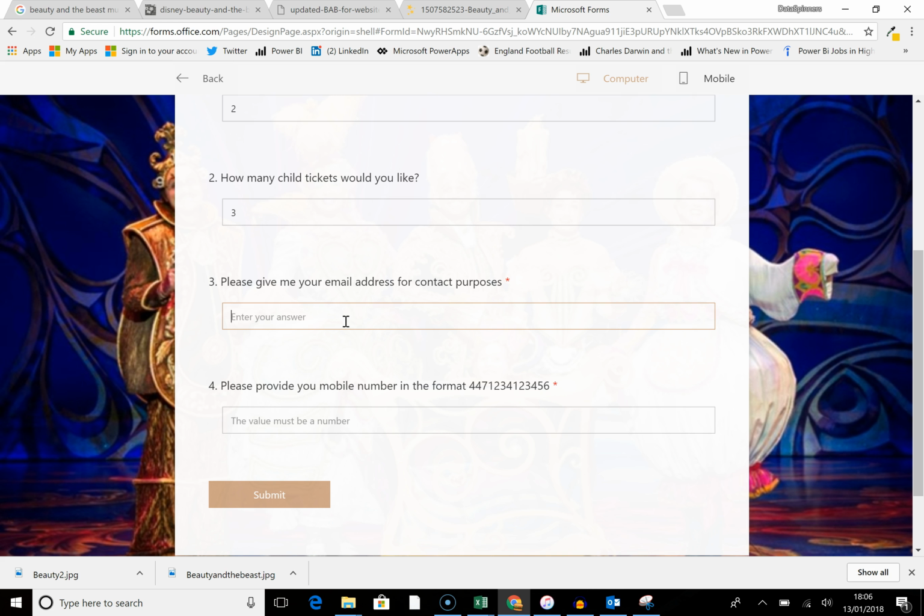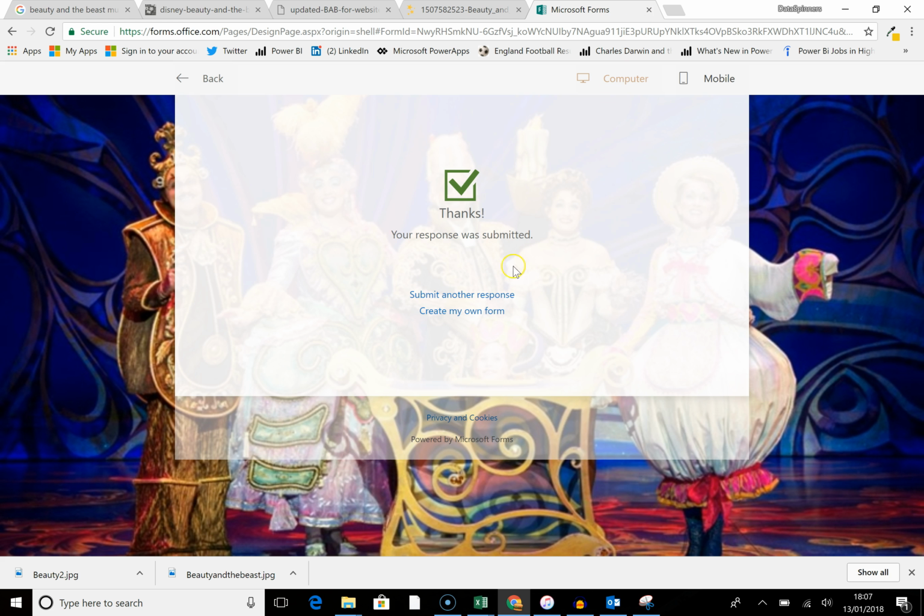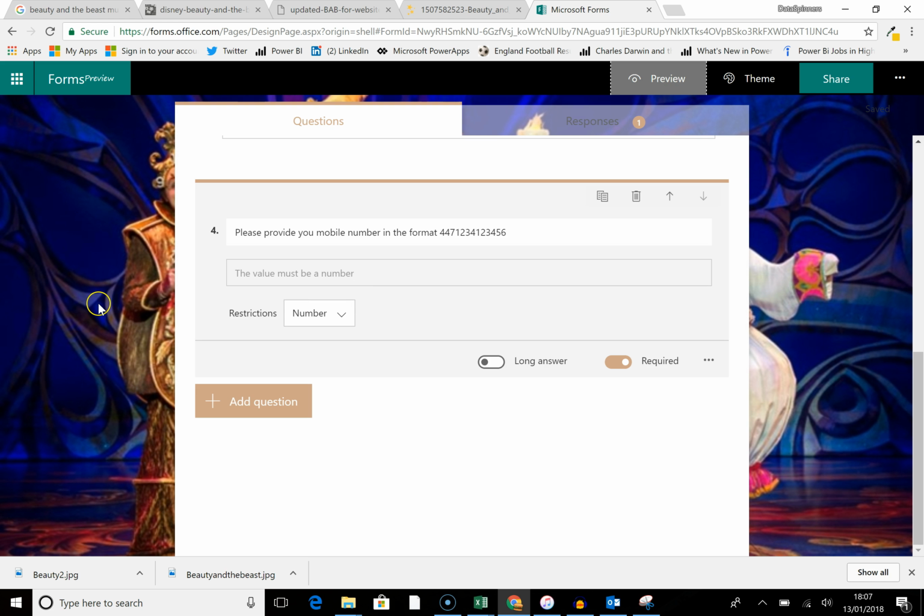What will I go with? Well, I might as well go with my own email address, rory.neary@outlook.com. And I will probably try and obfuscate this. So I'll put in my mobile number, 447816956188. One too many 8s. And then I'm going to go submit. Awesome. Done.